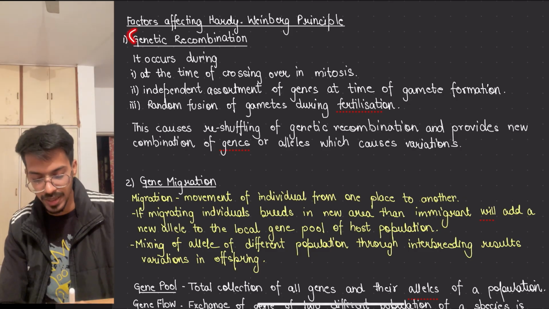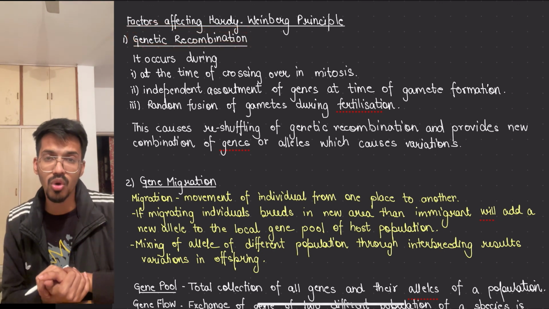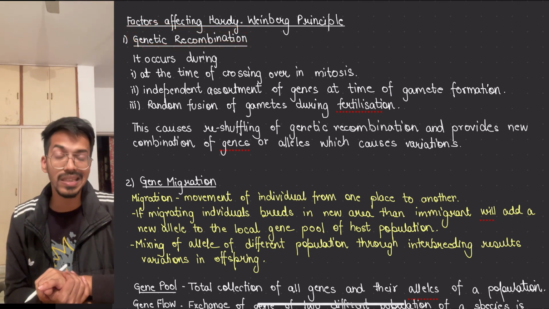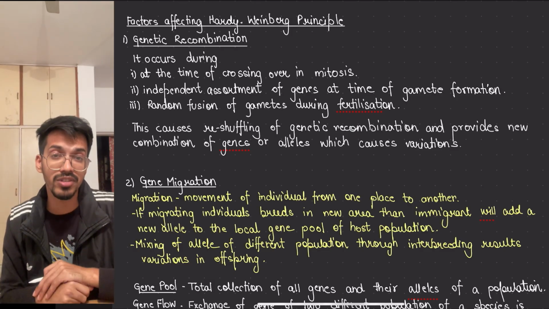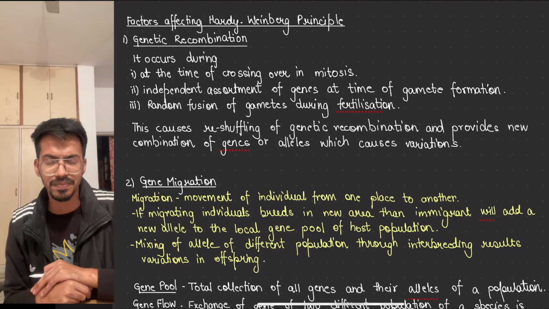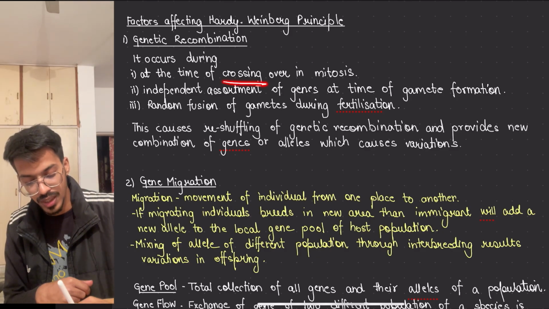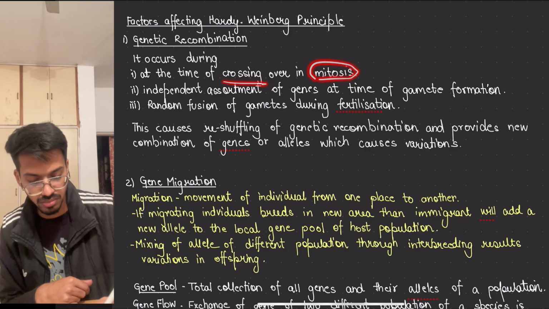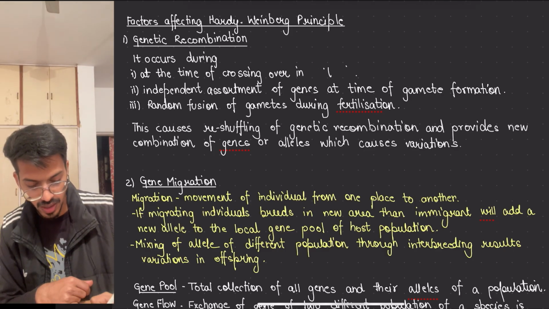Genetic recombination means new genes are coming up and forming new combinations. How could that even be possible? Let's revisit what we have studied in our previous biology lectures or in school. Number one is the crossing over during meiosis.